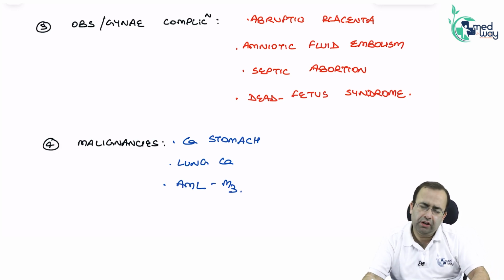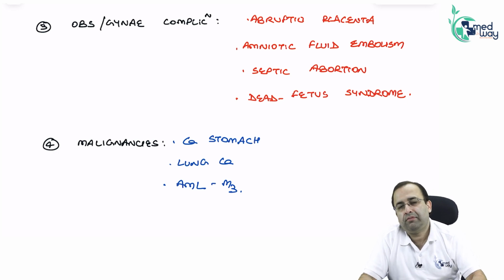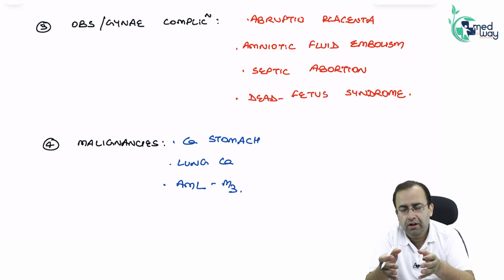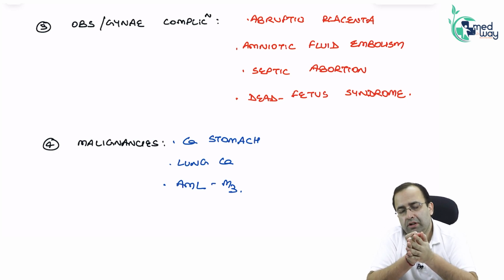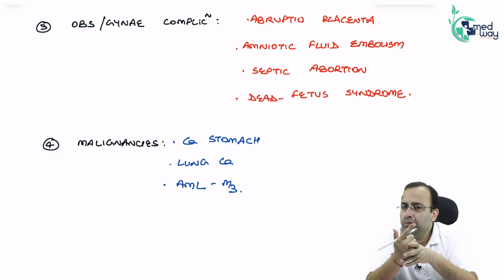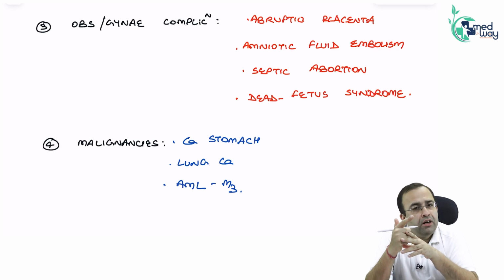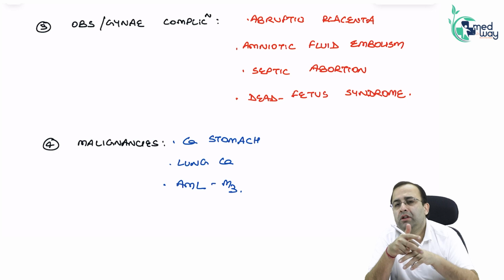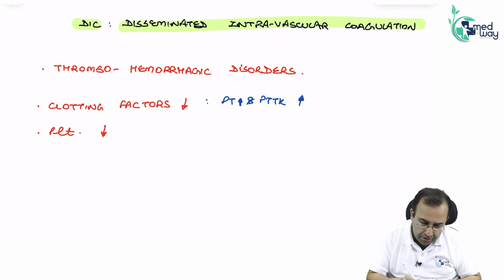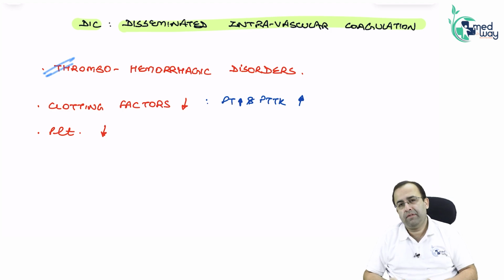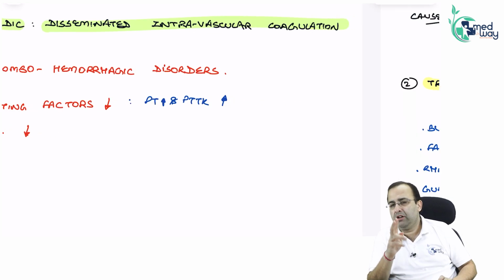Acute promyelocytic leukemia, we will do it in blood cancer. So DIC, disseminated, पूरी बॉडी में ब्लड वेसल्स में कोगुलेशन हो रही थी. Disseminated intravascular coagulation, thrombo. Coagulation के कारण clotting factors were reducing, platelets were reducing, leading to bleeding. Thrombohemorrhagic disorder, both thrombus formation as well as hemorrhage was taking place. PT PTT high, platelet count low.